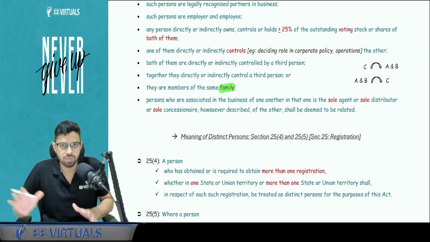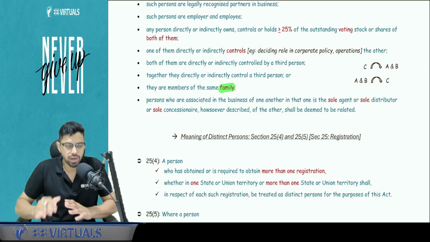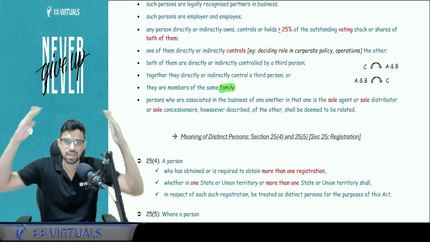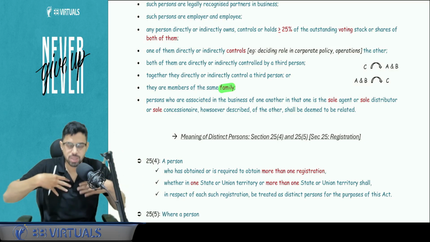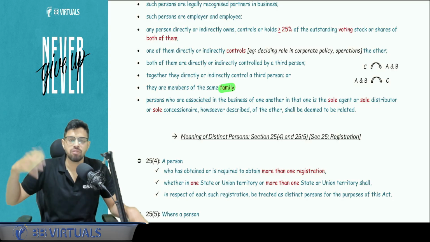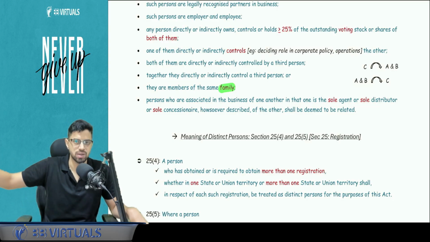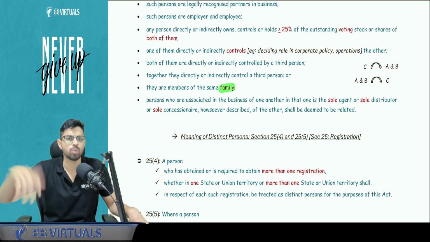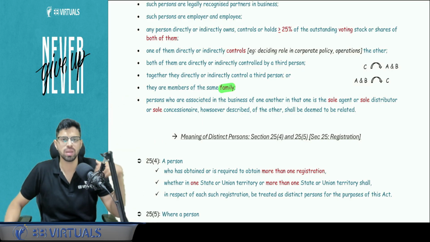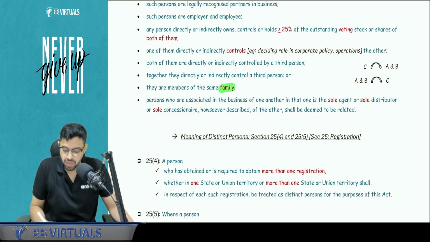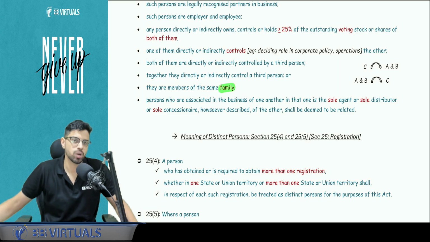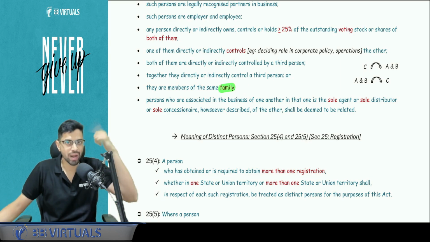Spouse and children will always be family. Spouse and children, regardless of whether they are dependent or independent, they will always be family. Parents, grandparents and brother, sister will be included in the family with respect to me only if they are wholly or mainly dependent on me. So if the question says that I have a brother who is a well-known professional working in this industry, it means he is earning on his own, he is not wholly or mainly dependent on me. Yes, if it is written my grandfather has a very good pension amount, he is not dependent on me, he is not a family. What is the implication? If somebody is not a family, then he or she is not a related person, and then he and she will not be covered under schedule number 1, that is deemed supply. So you have to do interlinking as well.